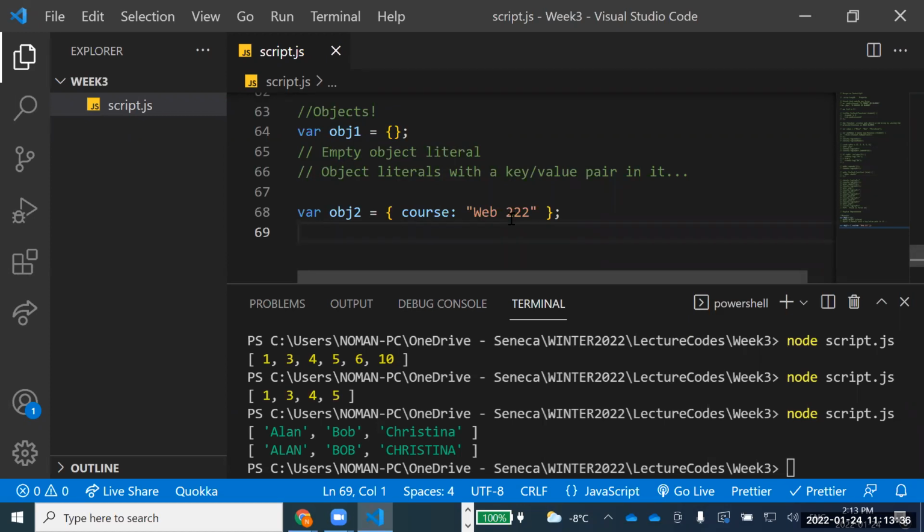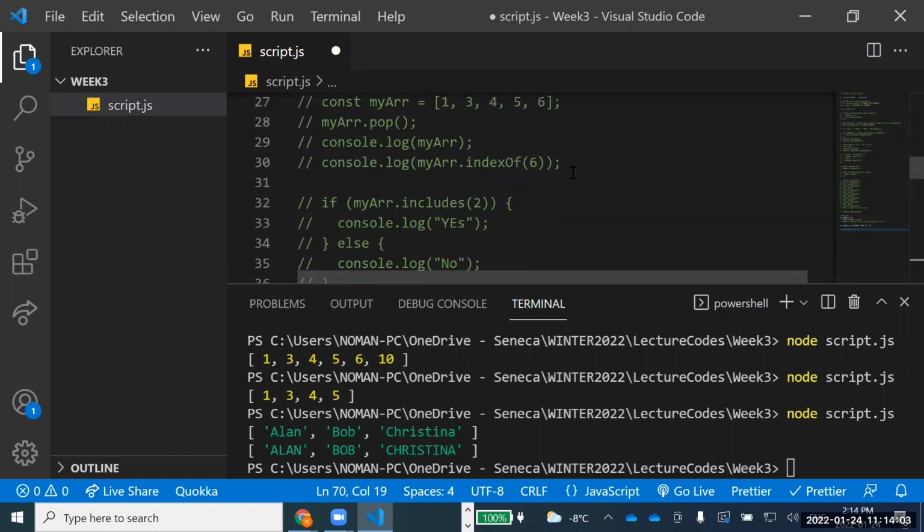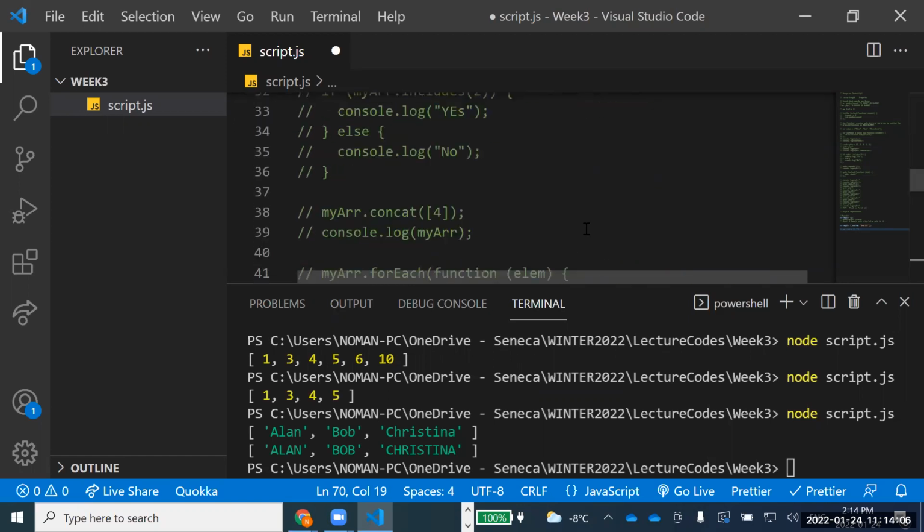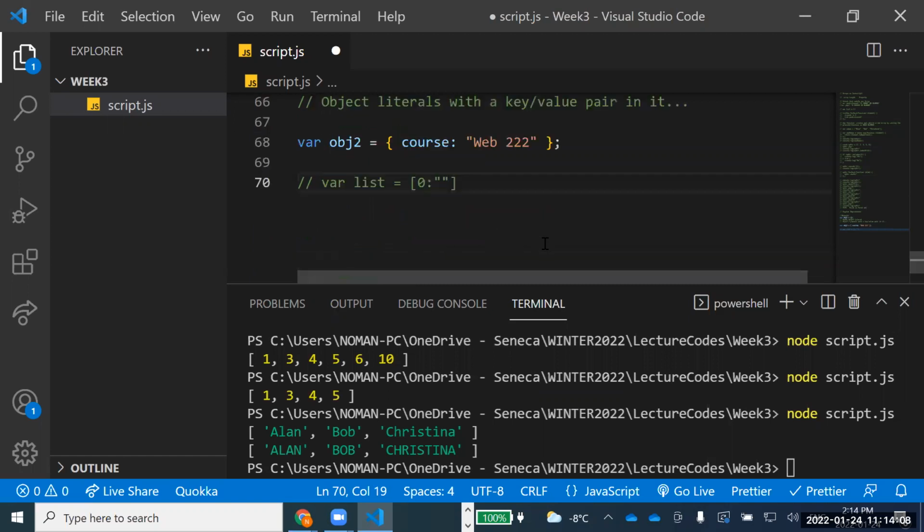Does that make sense? Now, if you look at it carefully, it is more or less like the representation of an array. What does that mean? Let me tell you something very interesting. I will write that in comments because it won't accept that. If I say var list equal to 0 colon, and what name did I give to the first one? Alan. Okay, let's give that Alan. 0 colon Alan.